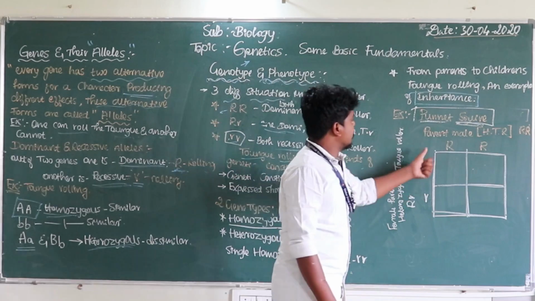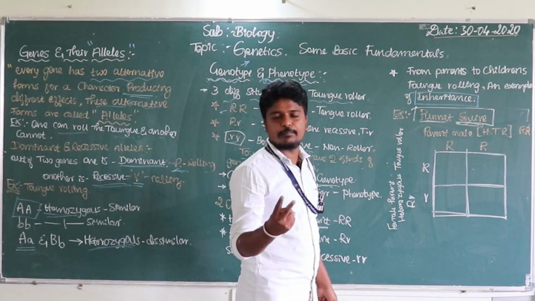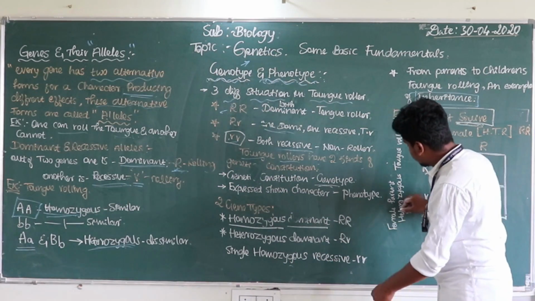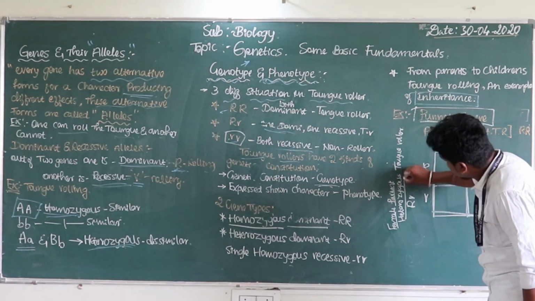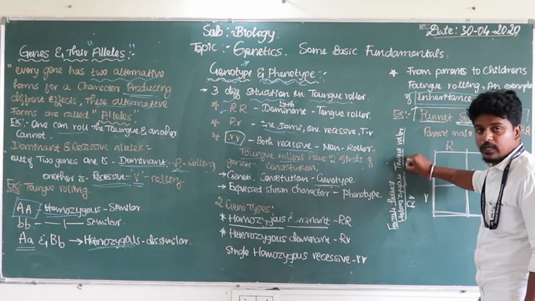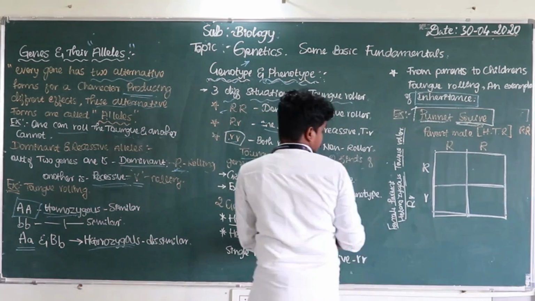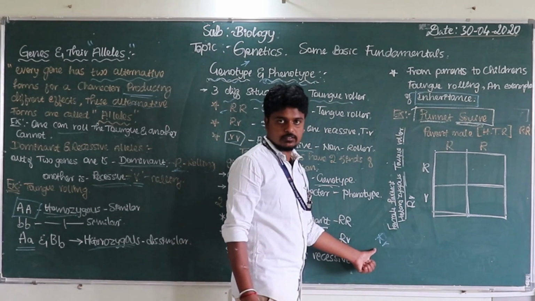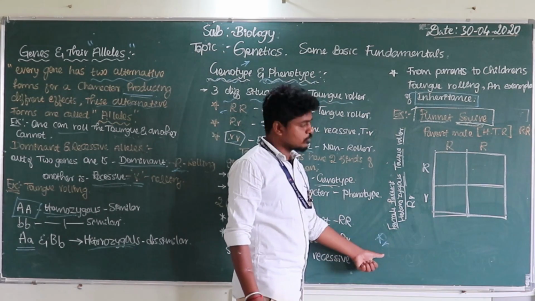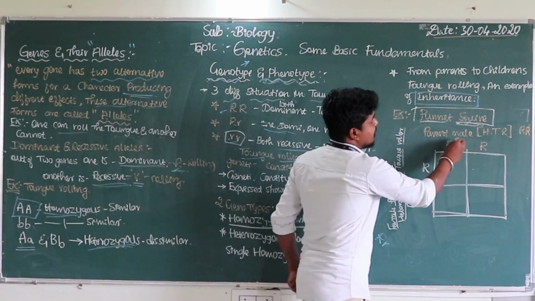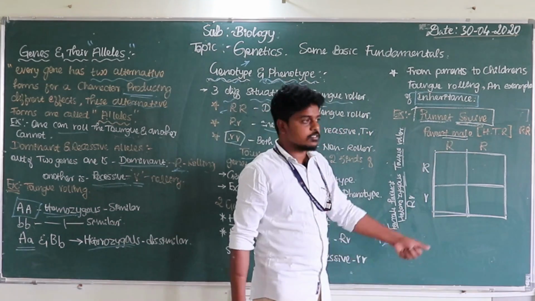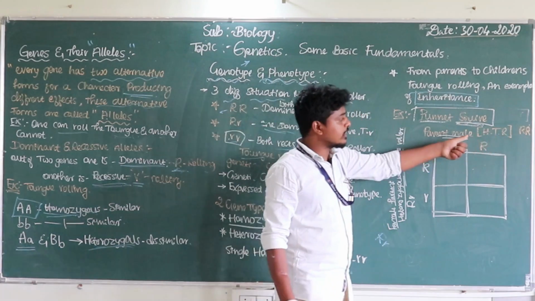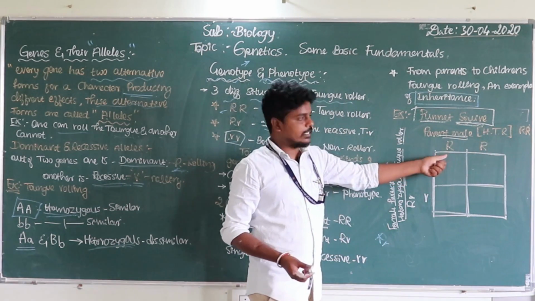Have you understood? Say for example, we take two different types of parents. The first one is the female parent, a heterozygous tongue roller. Heterozygous tongue roller means capital R, small r; they are not homozygous. Here is one more, the male parent, capital R and capital R. They are always homozygous dominant, there are no recessive characteristics here.